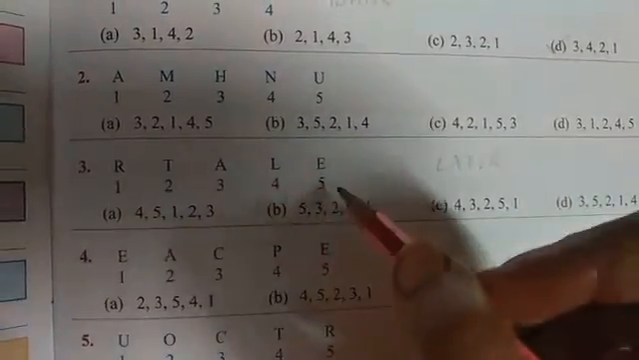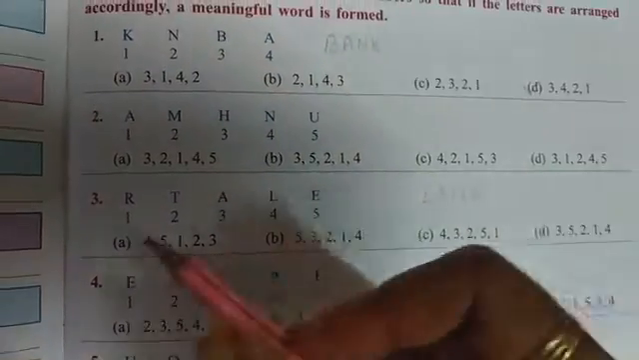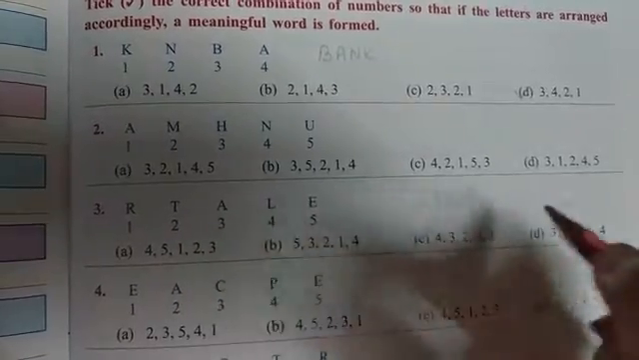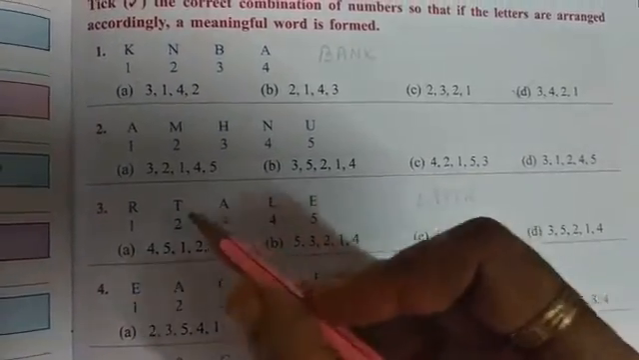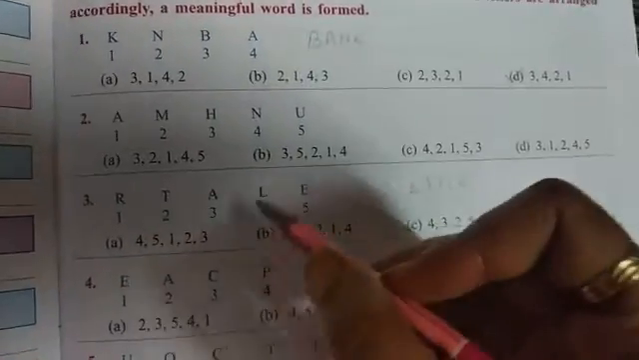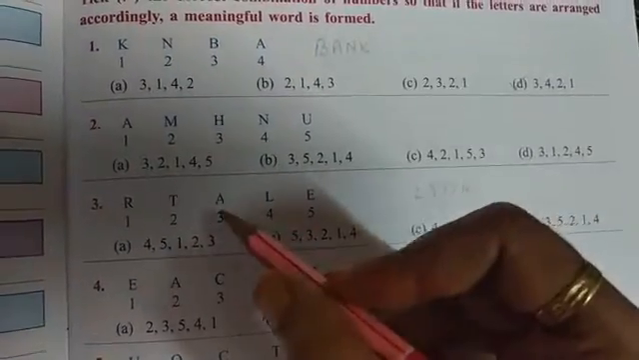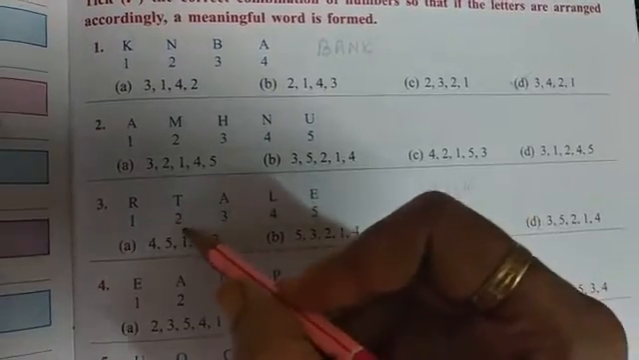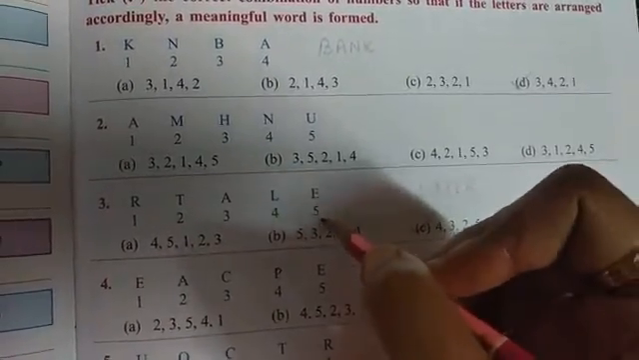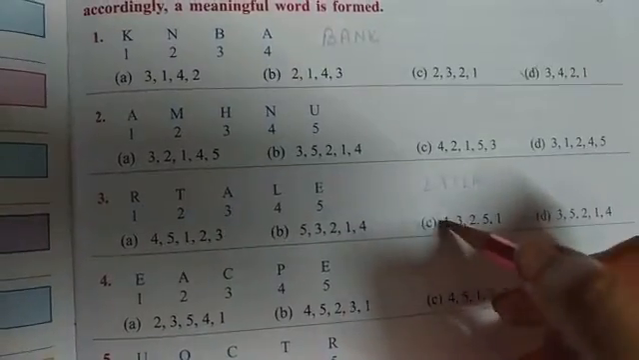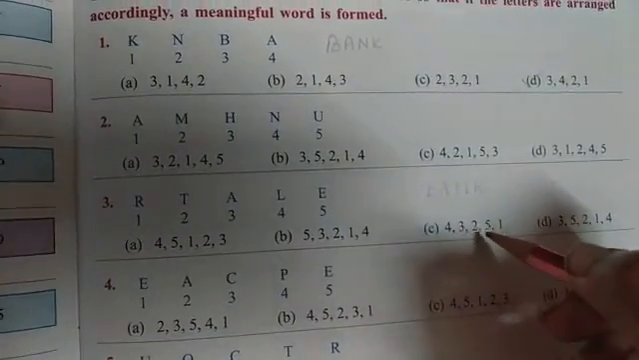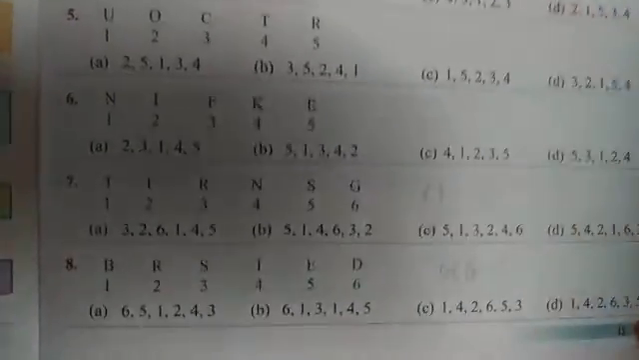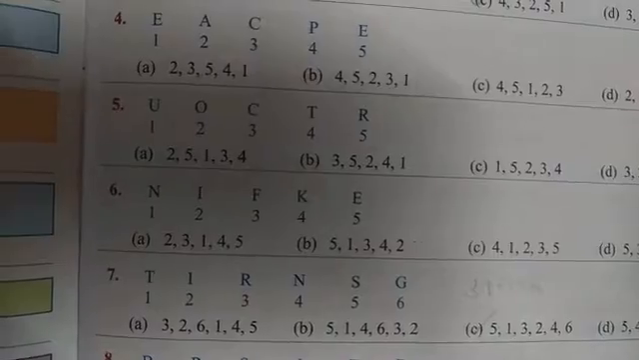Now number 3. See here, from the letters, the word is formed as LATER. For L is 4. For A is 3. For T, 2. For E, 5. And for R, 1. So 4, 3, 2, 5, 1. Number C.